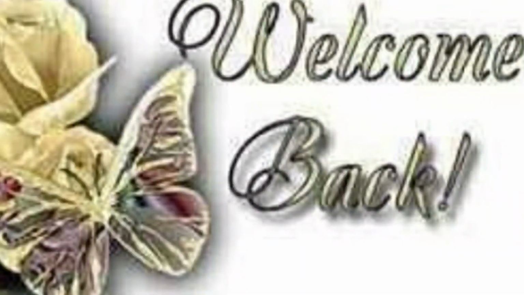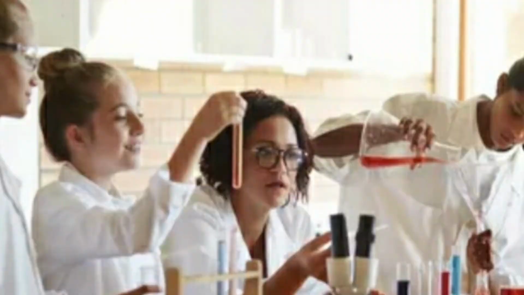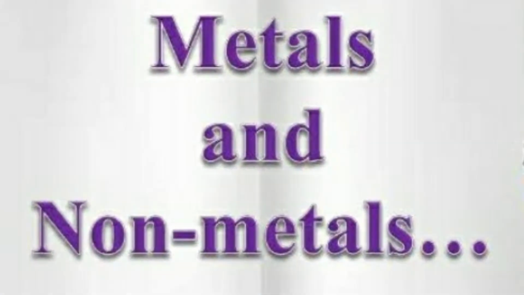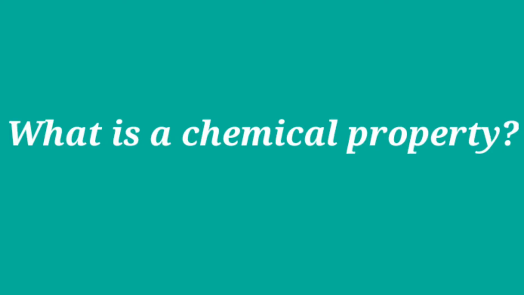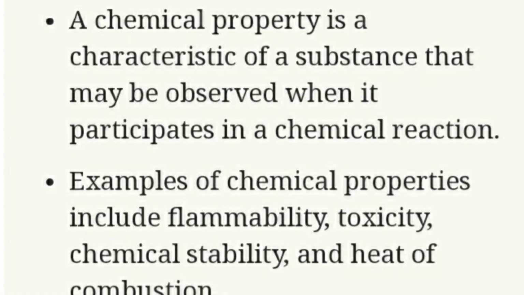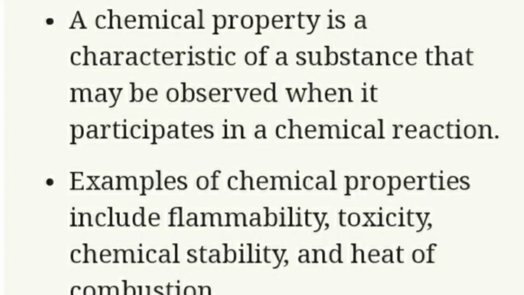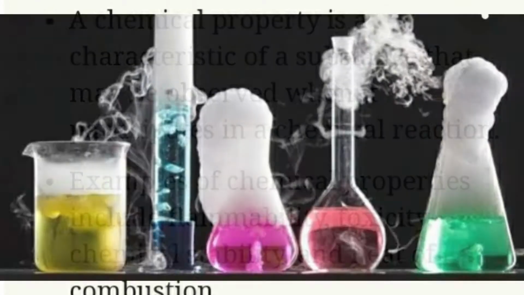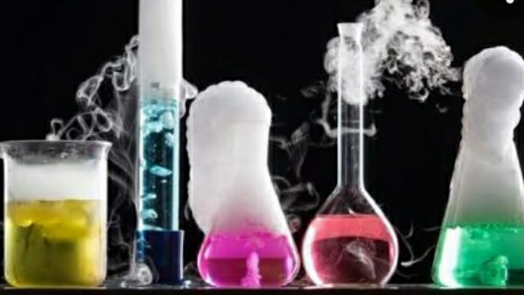Hi students, in this video I am going to explain to you about the chemical properties of metals from the lesson Metals and Non-Metals. What is a chemical property? A chemical property is a characteristic of a particular substance that can be observed in a chemical reaction.